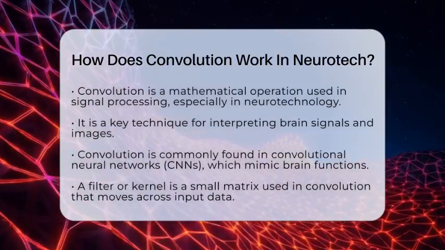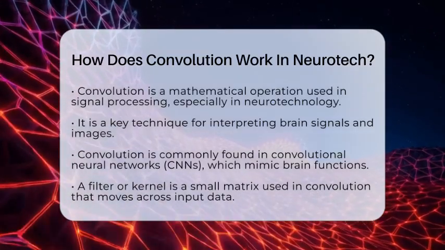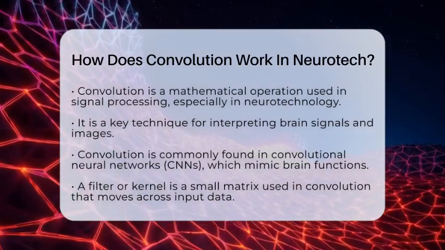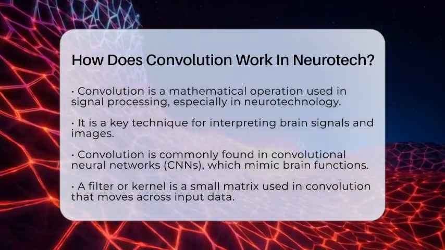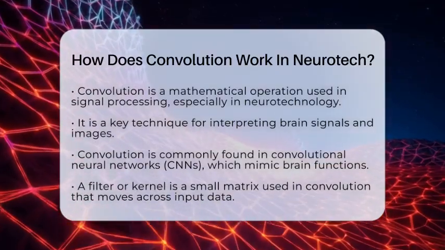Convolution is a mathematical operation that plays a vital role in signal processing, especially in neurotechnology. It is commonly used in neural network models, particularly convolutional neural networks, which are inspired by how our brains work. So, how does convolution actually function?